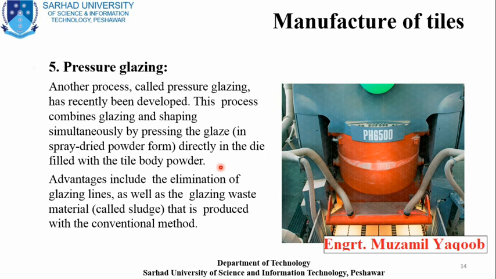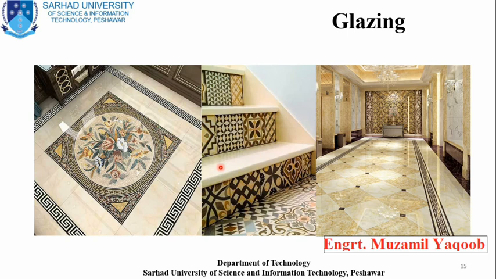But in the new process, which we are currently studying, both processes take place combined. This is how glazing looks. You can see examples of glazing, different types of tiles with flowers and decorations and their usages.